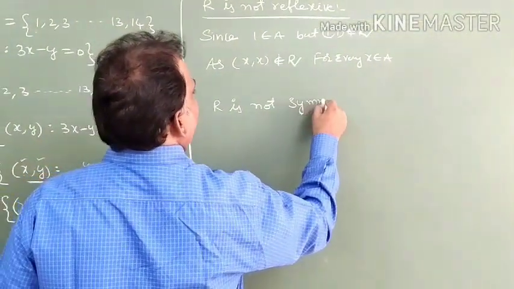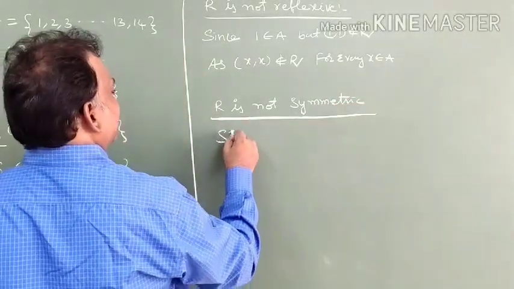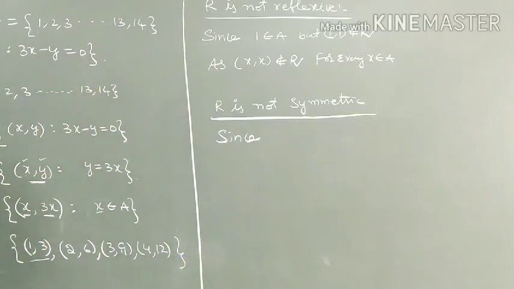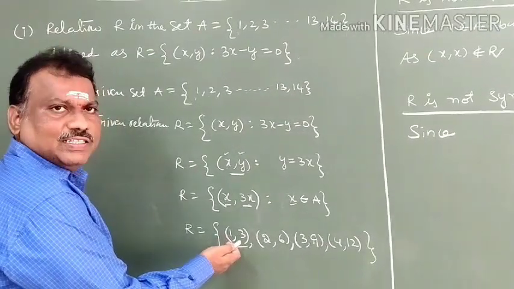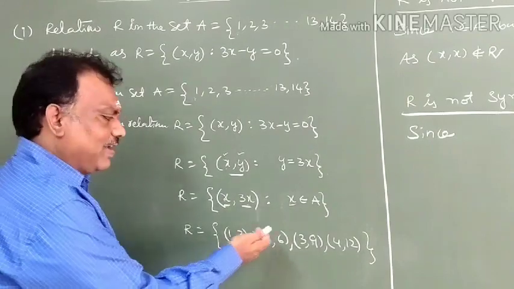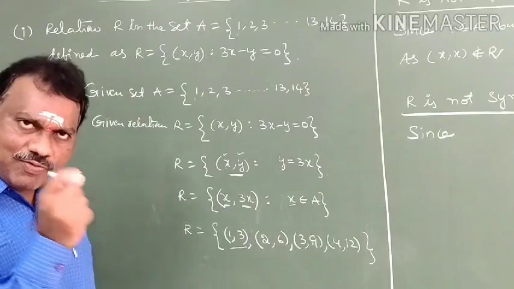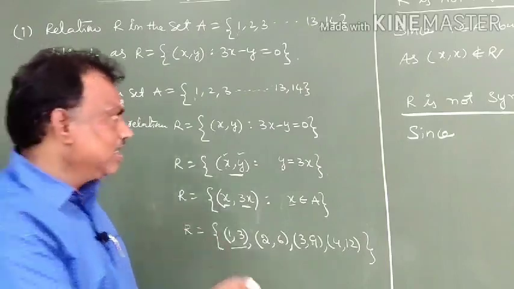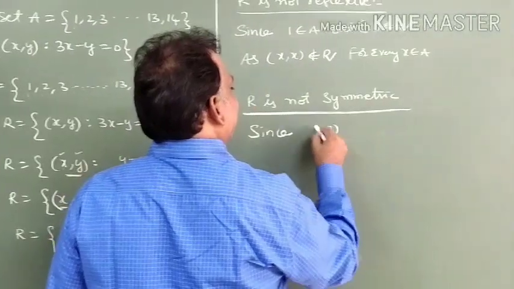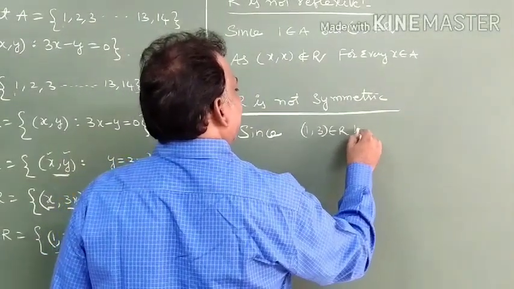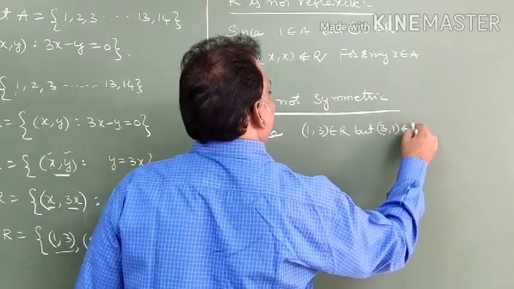Why is it not symmetric? You have to give the reason. Since, for any one example, (1, 3) belongs to R, whereas (3, 1) does not belong to R. Otherwise, (2, 6) belongs to R, (6, 2) does not belong to R. Give one example, you need not give all.